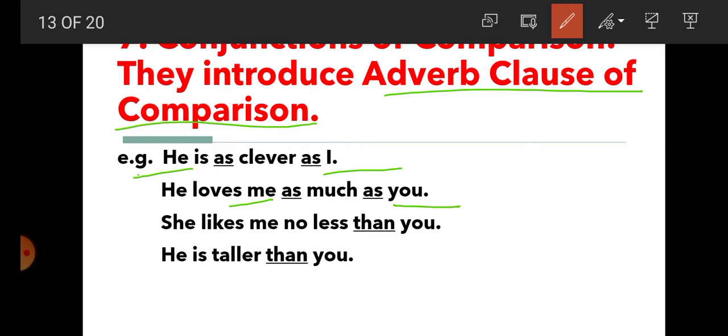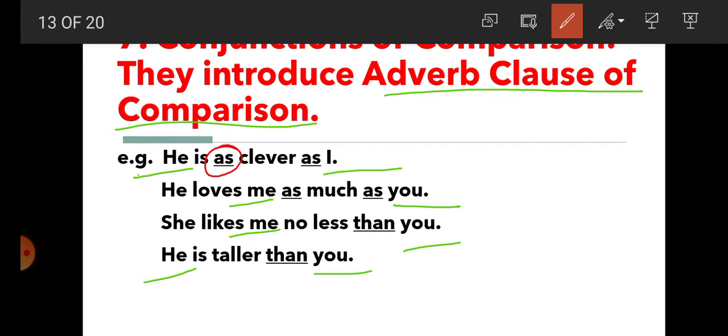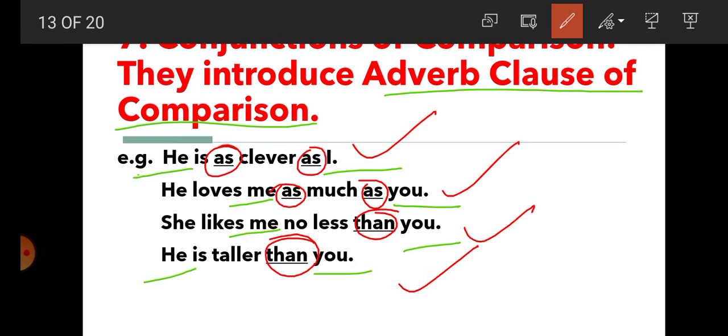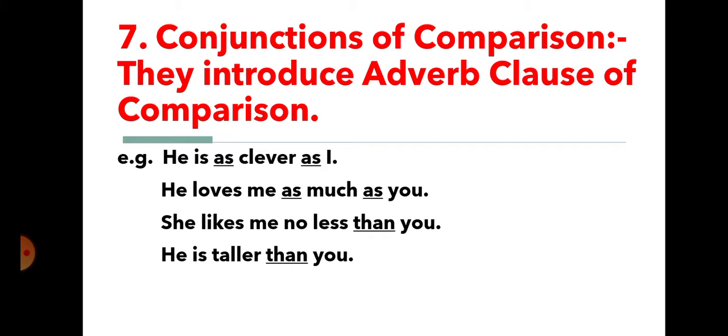She likes me no less than you. So me and you, comparison. He is taller than you. There is comparison between he and you. And these comparisons are done with the help of the conjunctions, as, than, and then. So here student, as in first or second sentence and then in third and fourth sentence, they are what? They are adverb clause of comparison and they are conjunctions of comparison.